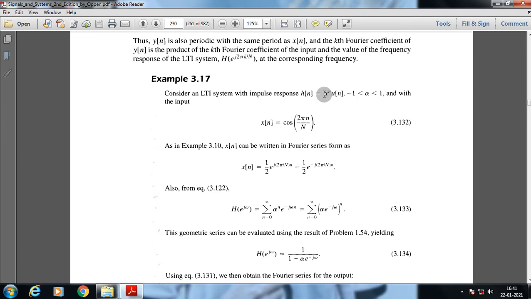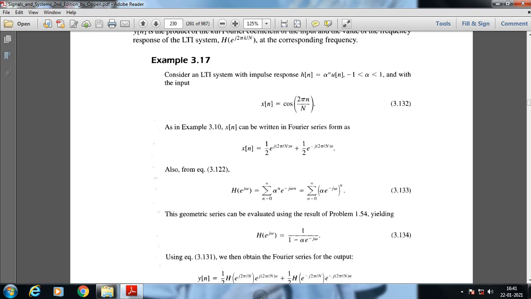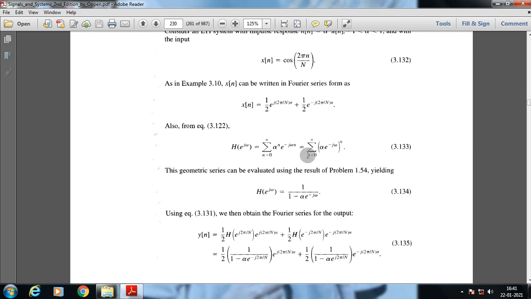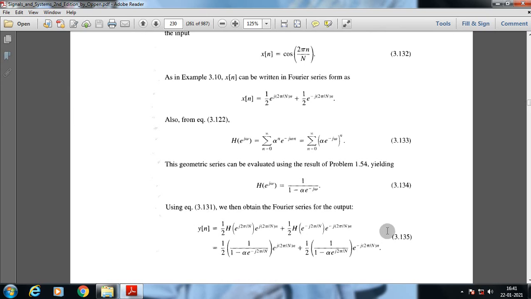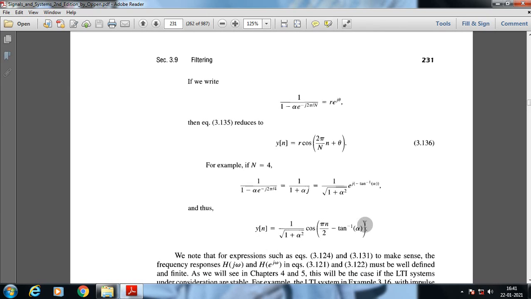Alpha to the power n is basically nothing but the impulse response of the specific system. So whether a system is stable or unstable will be defined by the impulse response. The stability or instability of a system is not dependent upon the signal that is fed to the system. A system will be stable or unstable only depending upon the impulse response of that specific system. So different mathematical corroboration helps us understand that the output signal will be solely dependent upon the value of alpha.